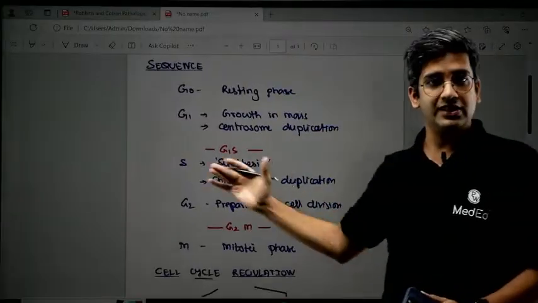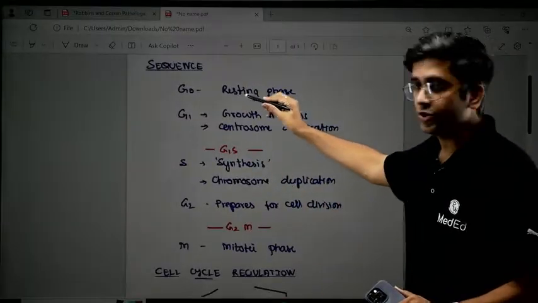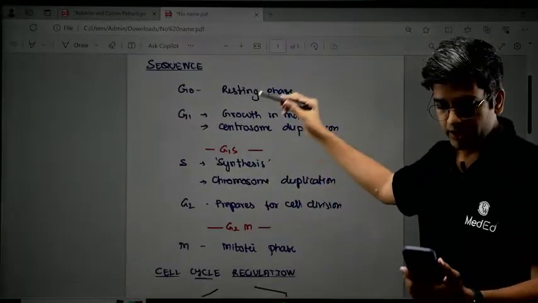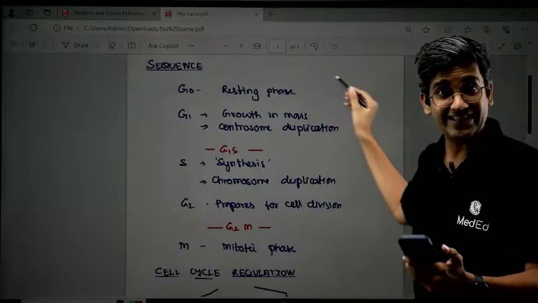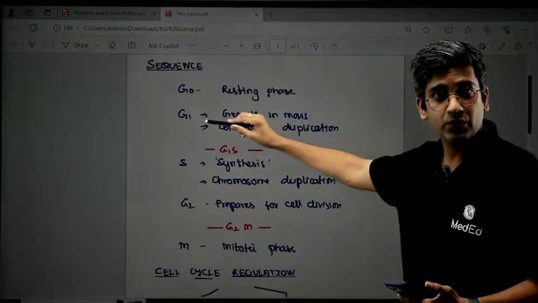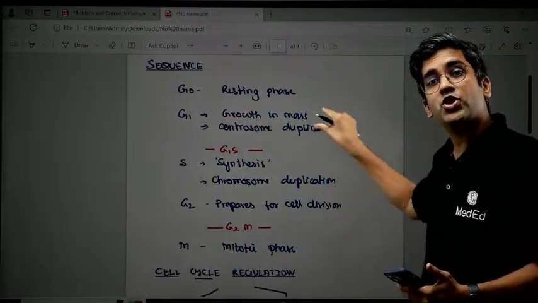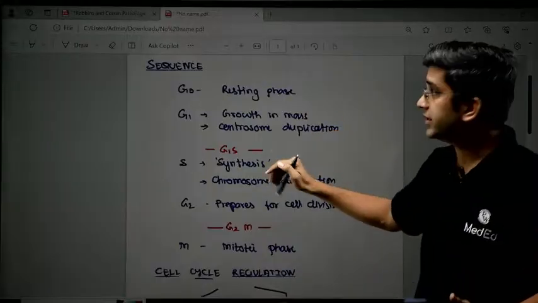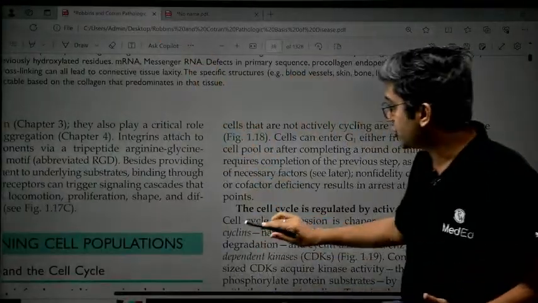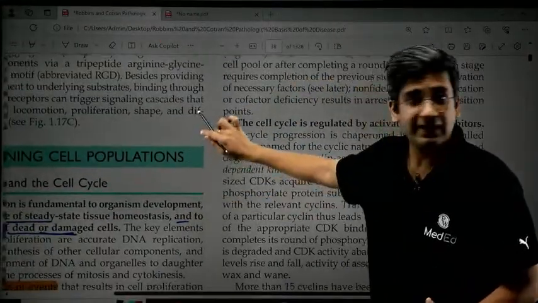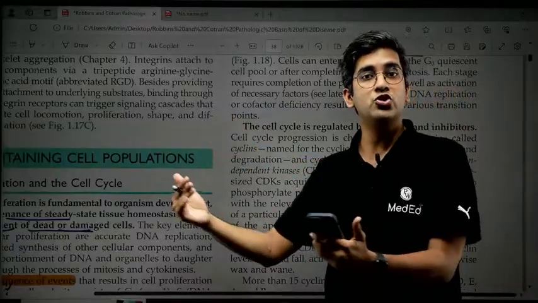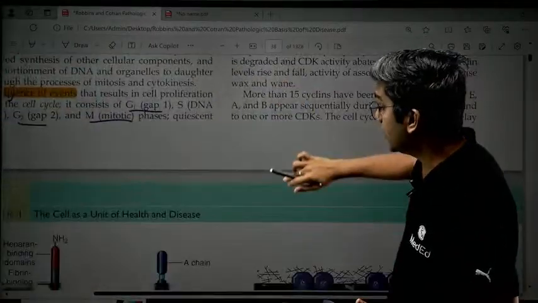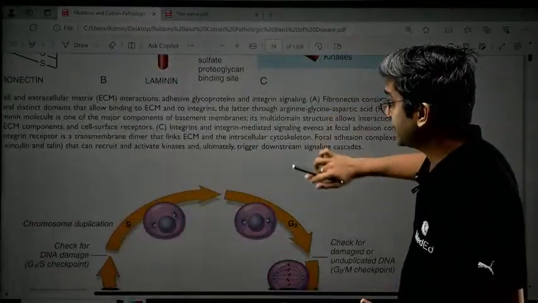The sequence of the cell cycle was required. I have G0, and I have made that sequence proper. G0 stands for your resting phase. After that comes your G1. I have written here also what the function of G1 is. In Robbins, I'll show you where it is written. It's not written in this theoretical paragraph. So where the function of G0, G1, everything is written is below. Robbins has amazing diagrams. That's where you have to utilize it.